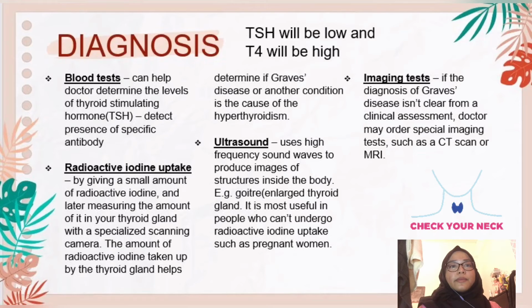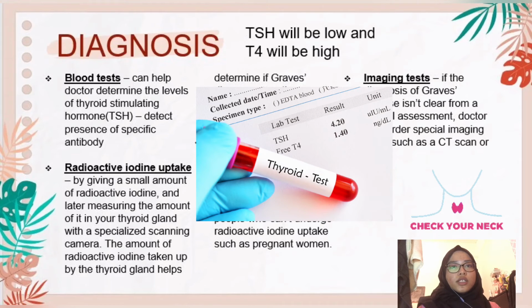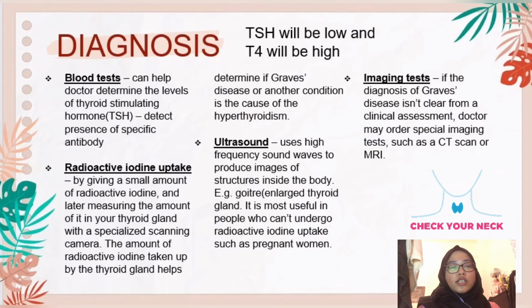So these are the methods used to diagnose Graves' disease. The first one is blood tests. So this can help the doctor determine the levels of thyroid stimulating hormone, TSH, and also detect presence of specific antibody.